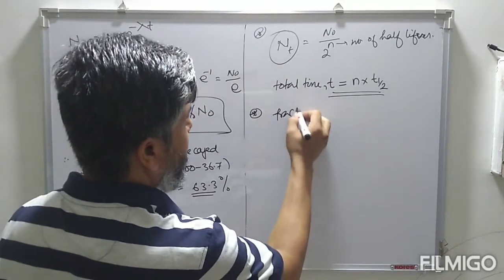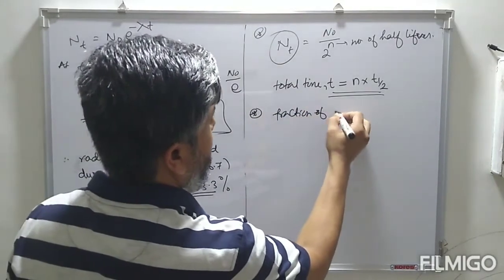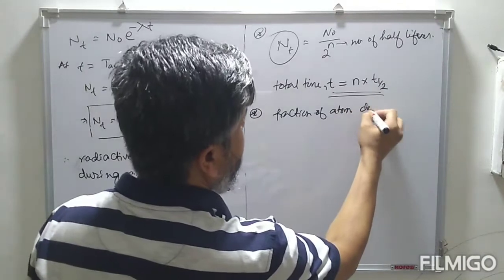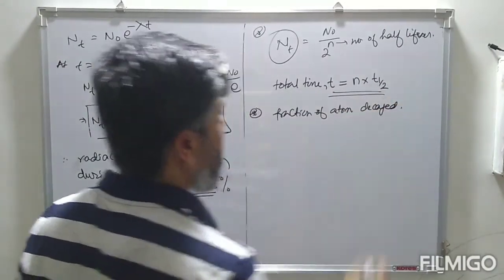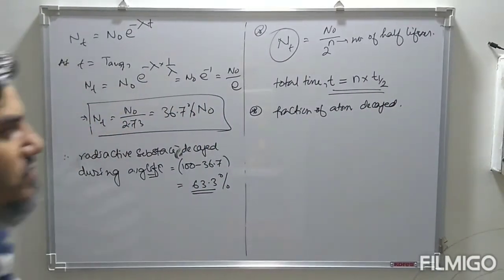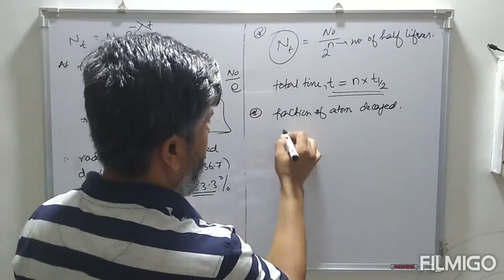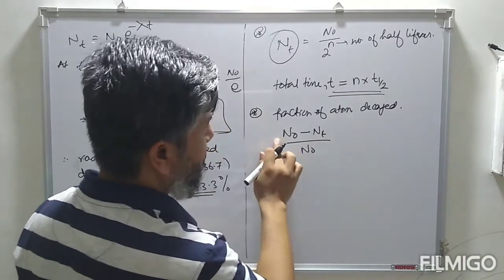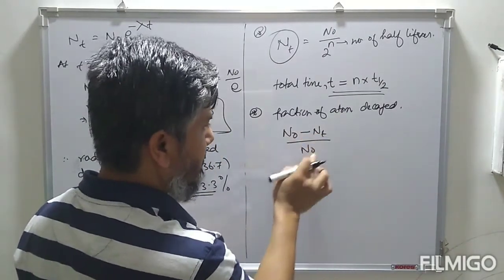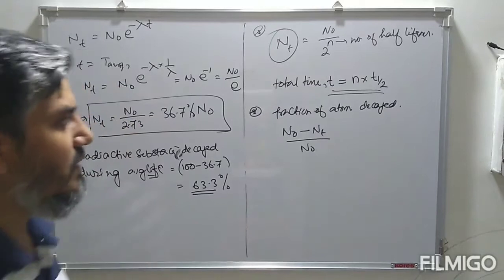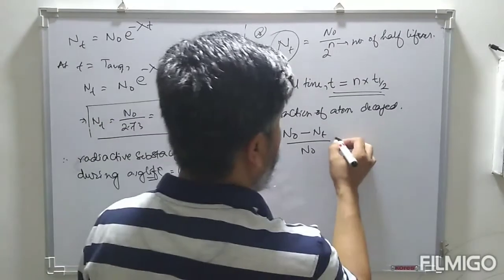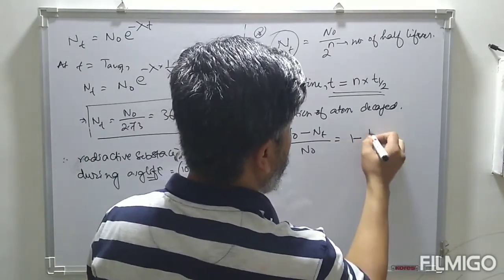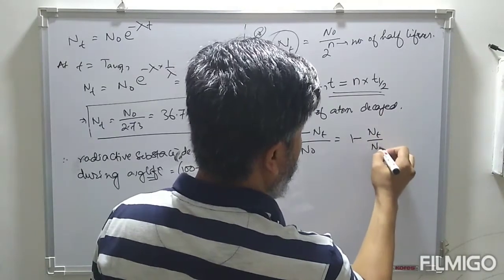Next, the fraction of atoms decayed. How much of the atoms have decayed? So the fraction of atoms decayed is N naught minus Nt by N naught, that is initial amount minus amount left divided by initial amount. This is equal to 1 minus Nt by N naught.